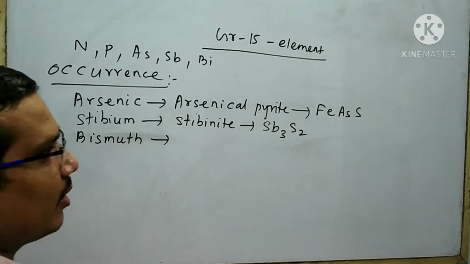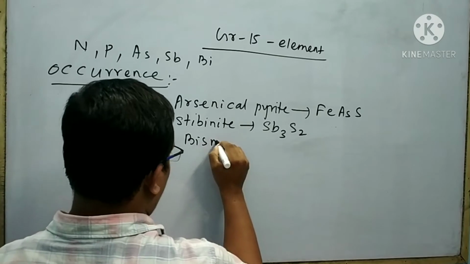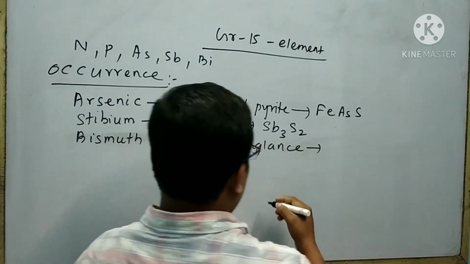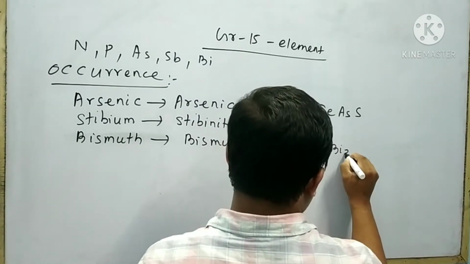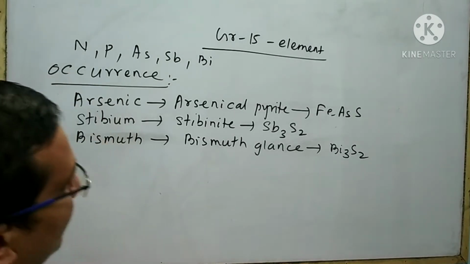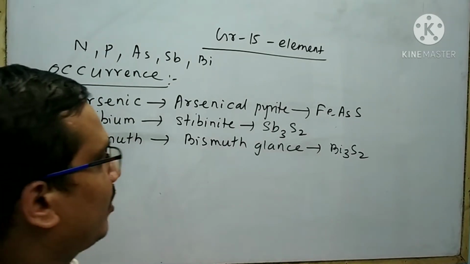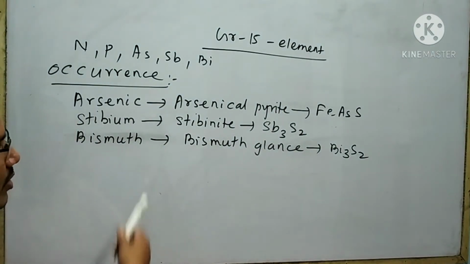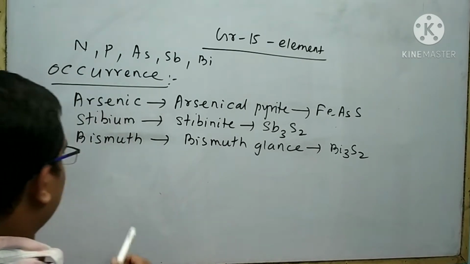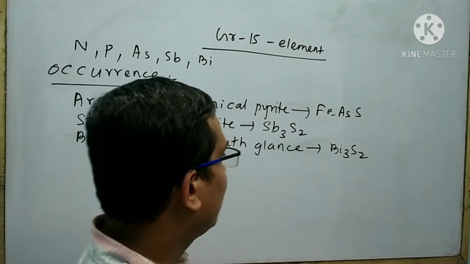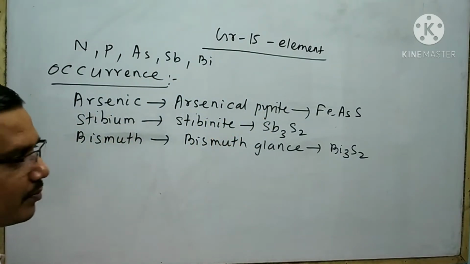Bismuth is generally found in bismuth glance, having formula Bi2S3. To repeat: arsenic is found in arsenical pyrite, FeAsS; antimony in stibnite, Sb2S3; and bismuth in bismuth glance, Bi2S3.